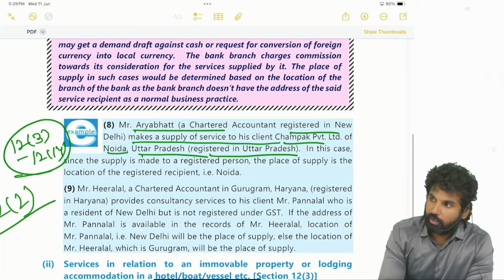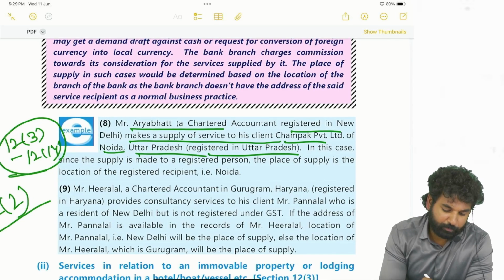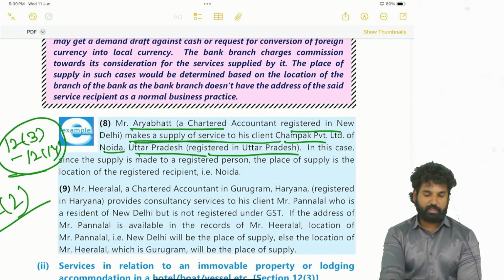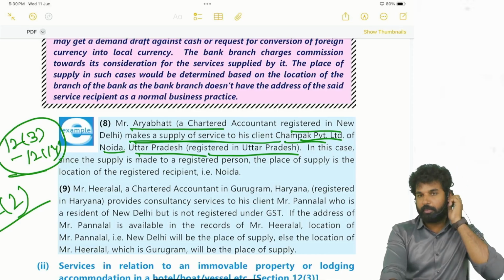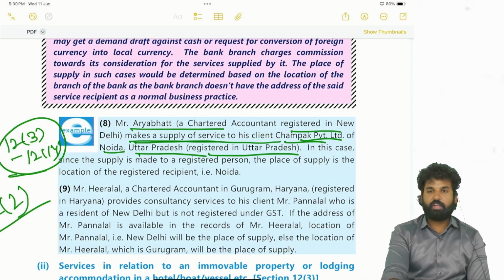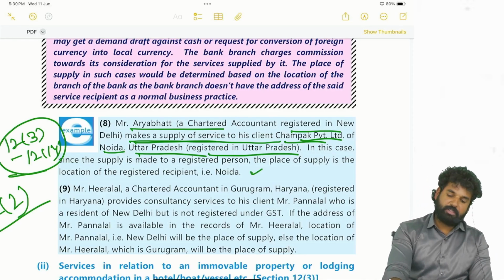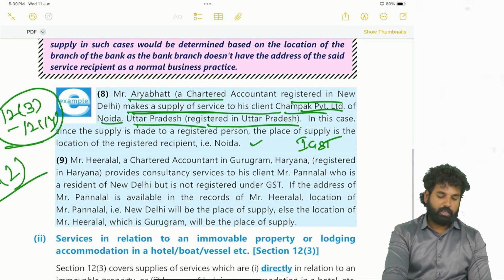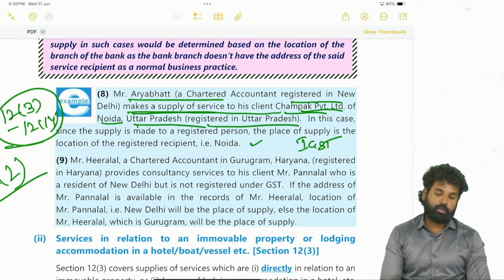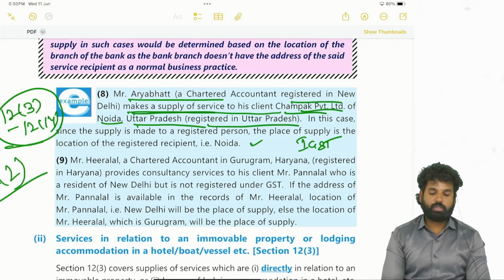Right. Next, Aryabhatta, a chartered accountant registered in Delhi, makes a supply of service to his client Champak Private Limited, Noida, Uttar Pradesh, registered in UP. In this case, since the supply is made to a registered person, place of supply is the location of the registered person, that is Noida. Okay, right. That means IGST will come. Correct? IGST will come.